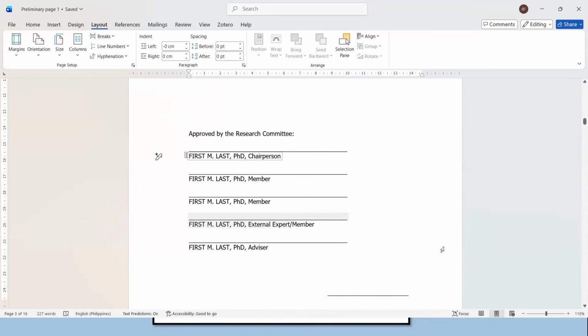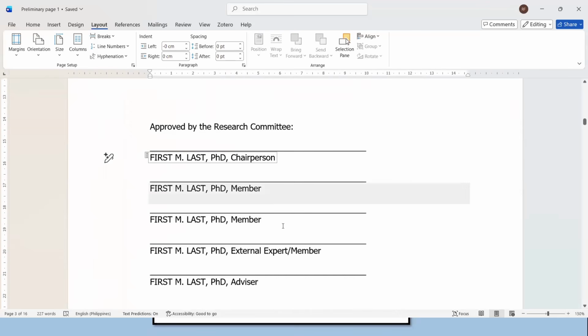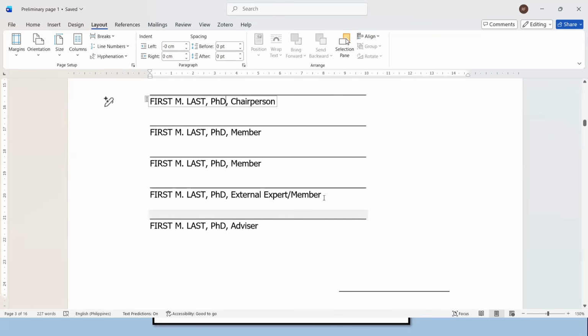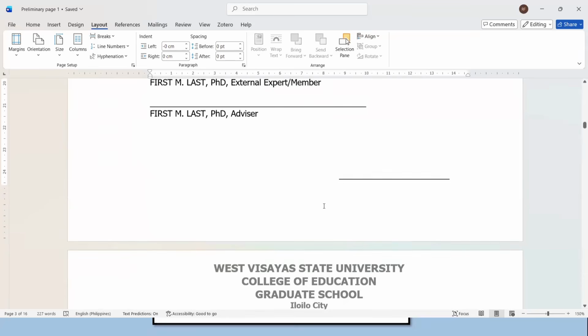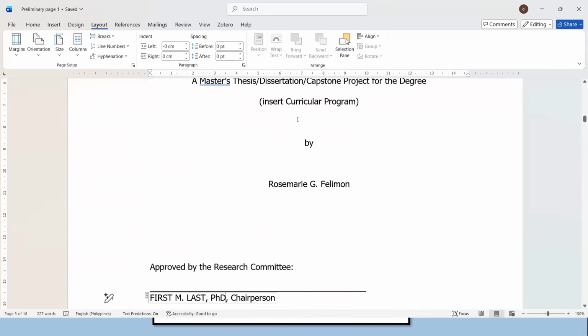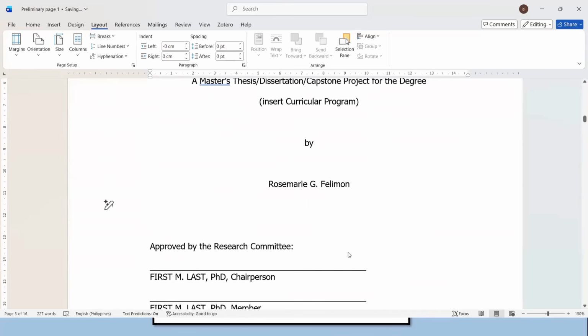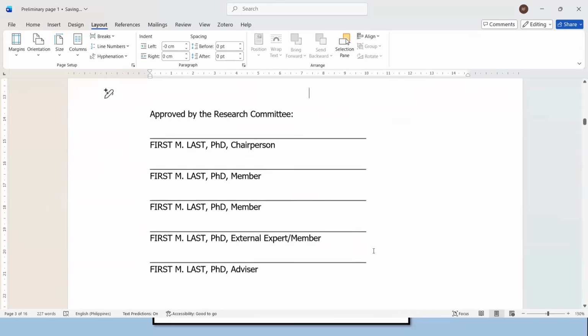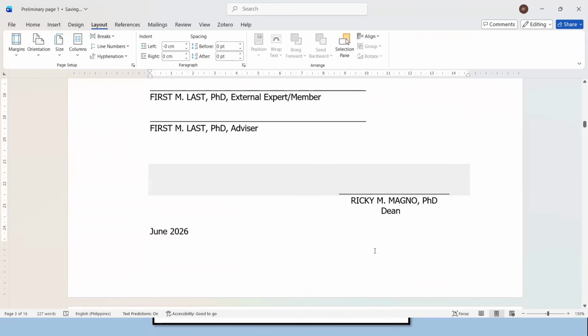If in case the degree is PhD, we do not put period, as practiced also by APA. Okay, no need for period. Comma, chairperson, followed by member, external expert slash member, and advisor. Here below, we also have the dean. So let us just make some adjustments in the spacing so that all needed texts will be included on this page. There you go. All right.